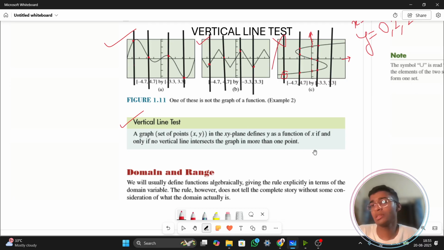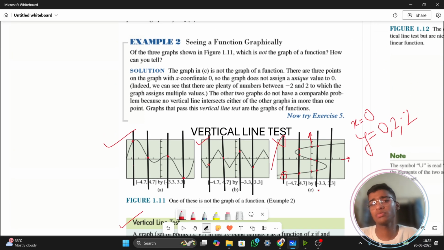Understood? So you need to just check that your vertical line is actually passing from one point. And this here they are showing which is not a function. You see the graph in C is not the graph. This is what I have explained to you.